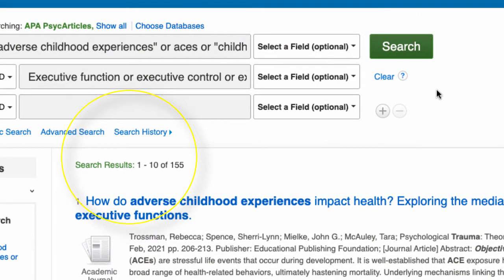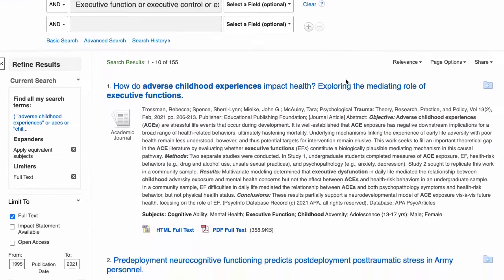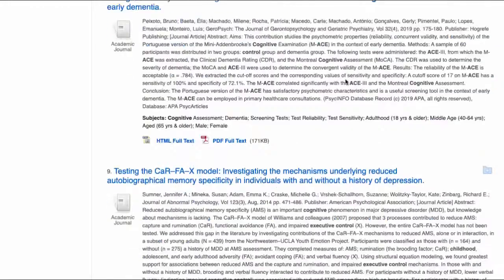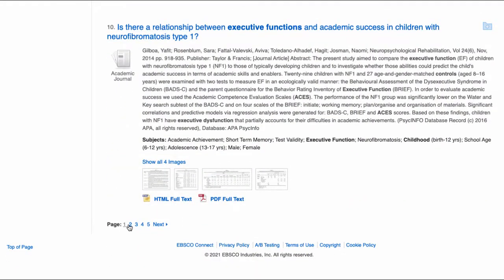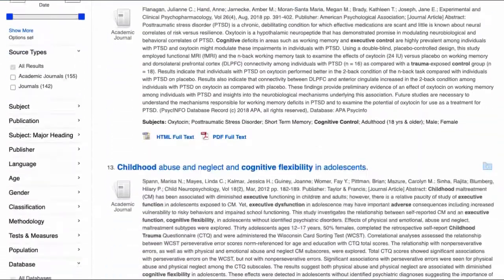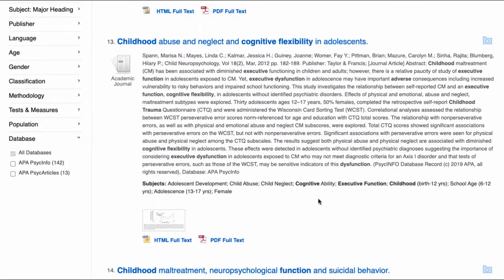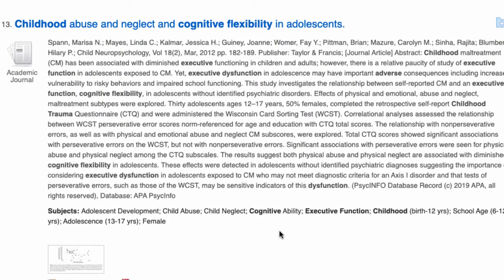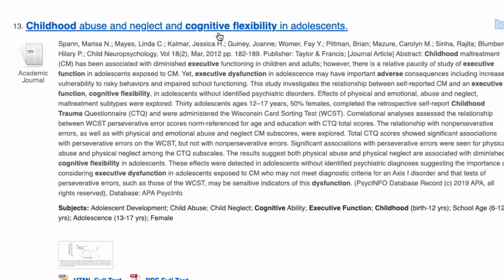Now in this case, I got a lot more results. They're ranked by relevance, so the most relevant articles are going to be found in the first pages of the results list. You can browse through the results until you find an article that looks interesting. This one didn't come up in our original search because it uses the terms childhood abuse and neglect and childhood trauma, so this shows the importance of trying different keywords.